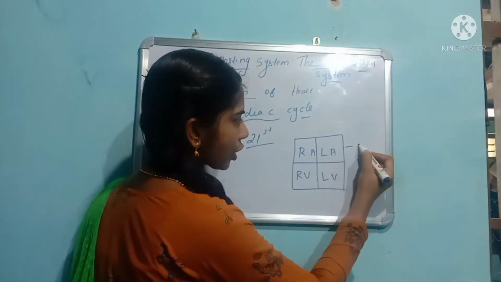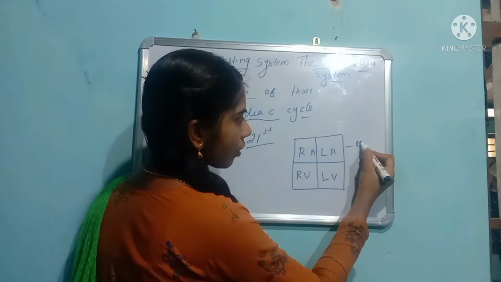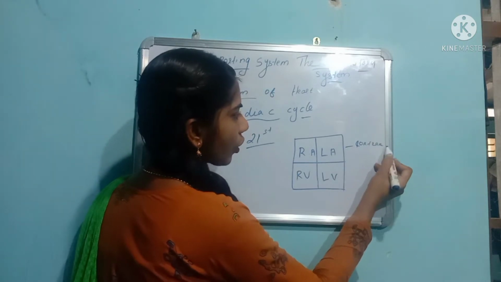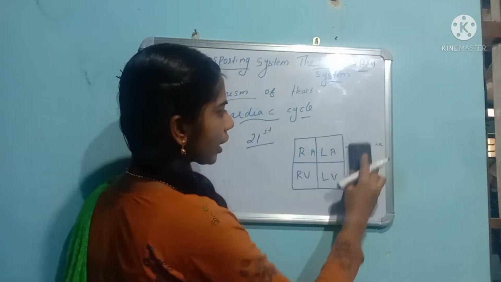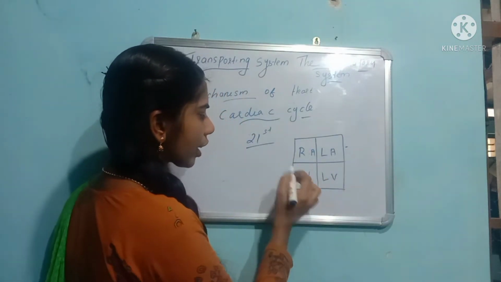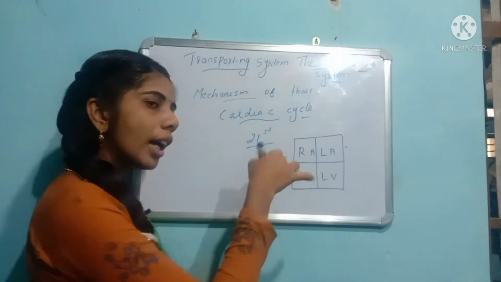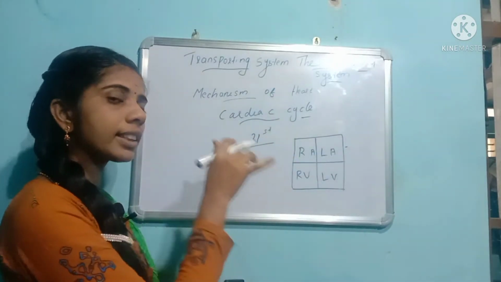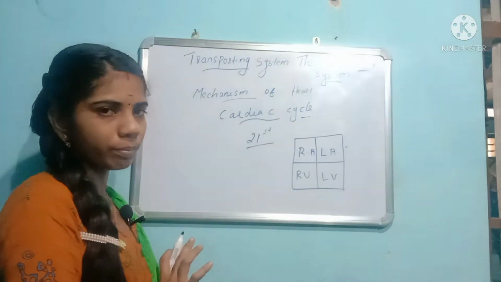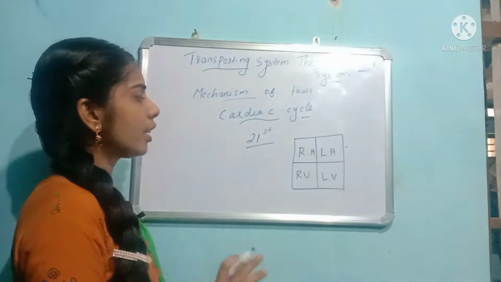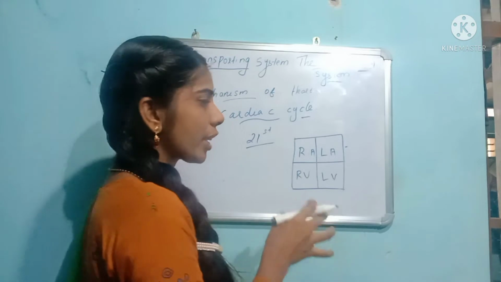One contraction and one relaxation of the auricles and ventricles will be known as the cardiac cycle. Clear?